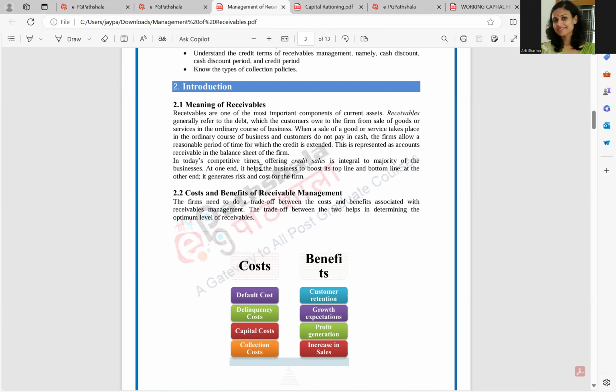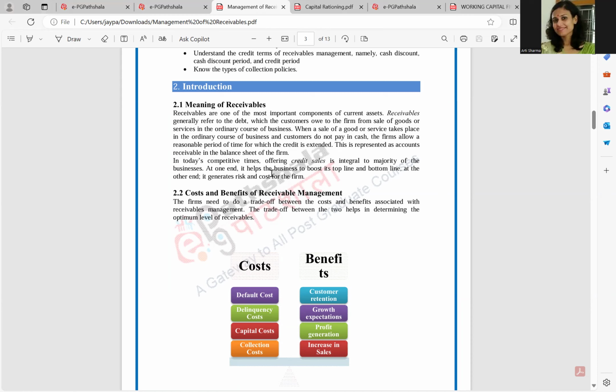In today's competitive times, offering credit sales is integral, or very indispensable, to the majority of businesses because of the increased competition in the market. If one firm is not providing credit, then another supplier will provide it, and the customer will switch to the company which is providing credit. So every firm has to offer credit sales.